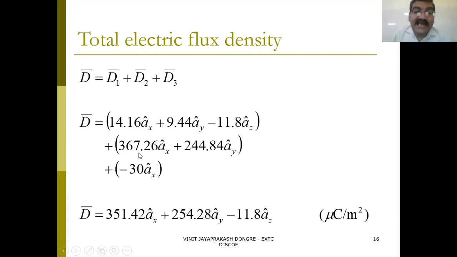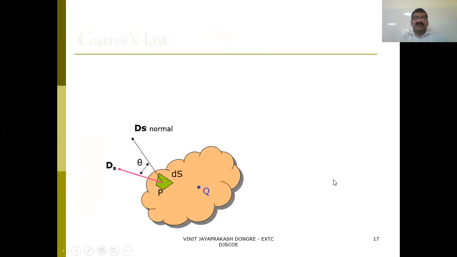Please take care which one is in nanocoulomb and which one is in microcoulomb. If there is a difference, make sure all are in microcoulomb. So just convert the unit, put it here, and you will have the final answer. So this is D, in microcoulomb per meter square. This way, this is the answer you got.